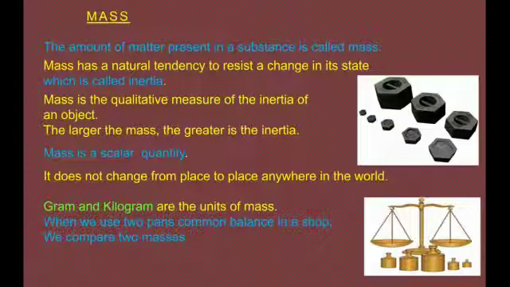Next is mass. The amount of matter present in a substance is called mass. Mass has a natural tendency to resist a change in its state, which is called inertia. Mass is the quantitative measure of the inertia of an object. The larger the mass, the greater is the inertia.